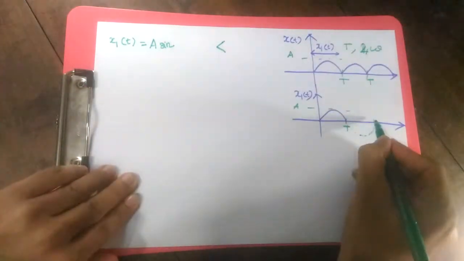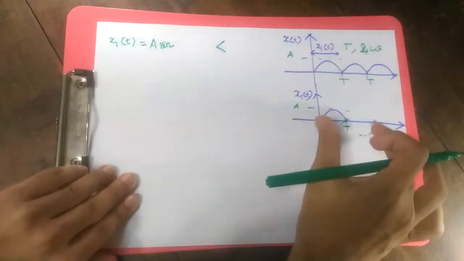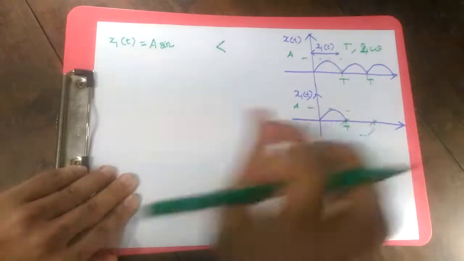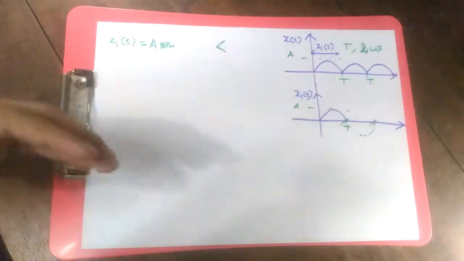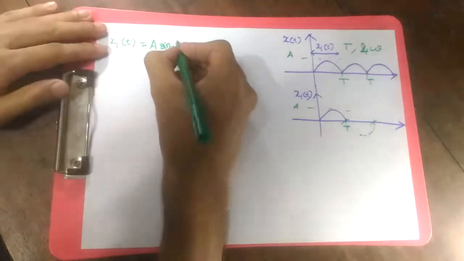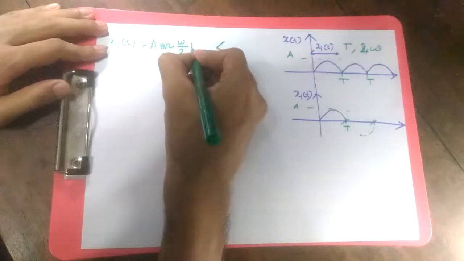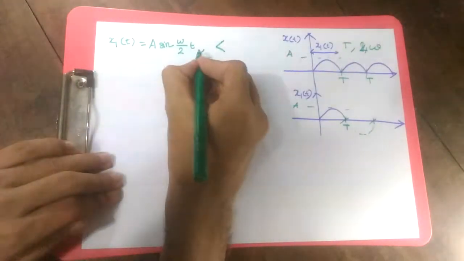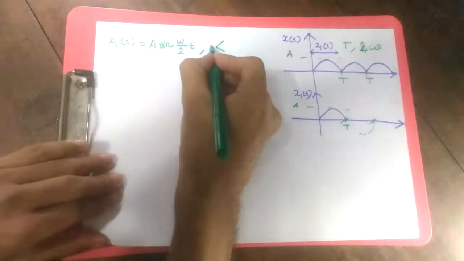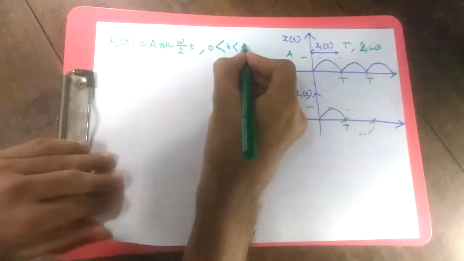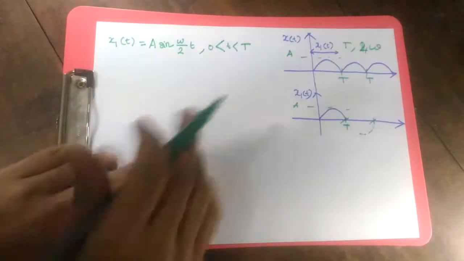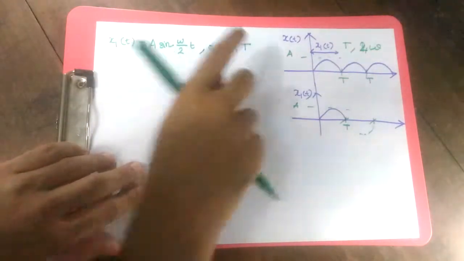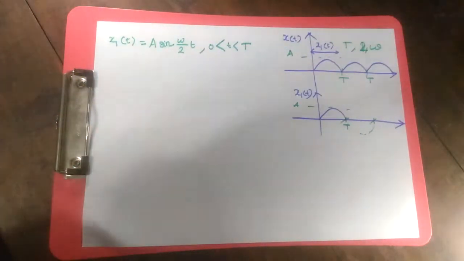But remember that the sinusoid will have double the time period of our given periodic signal, so it's going to have half the angular frequency. So it's going to be A sine of omega by 2 t, which is valid from 0 to capital T. So far it's all okay, fantastic.